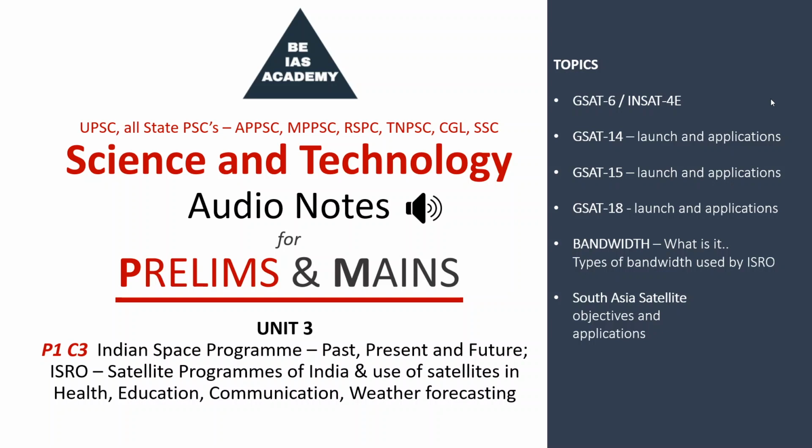Okay, now let's look at what bandwidth is and what a transponder is, and we'll discuss the different types of bandwidths or transponders used by ISRO in providing communications. Till now, when we were discussing satellites GSAT-18, 15, 14, 6, we were talking about Ku-band transponders. In satellite communication, bandwidth is a combination of uplink frequency and downlink frequency, in which communication in the form of text, voice, or video is carried out.